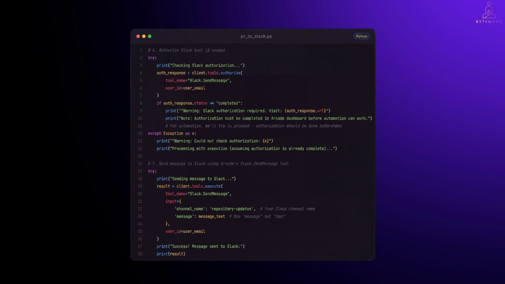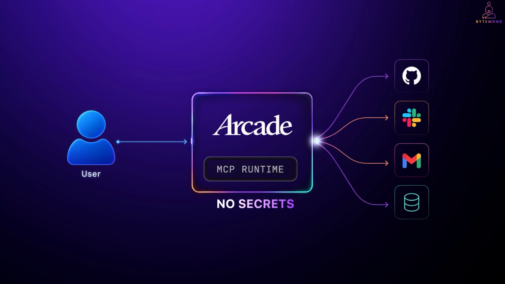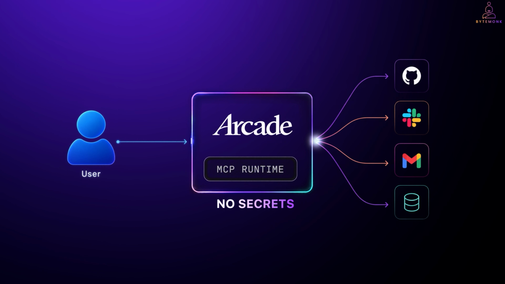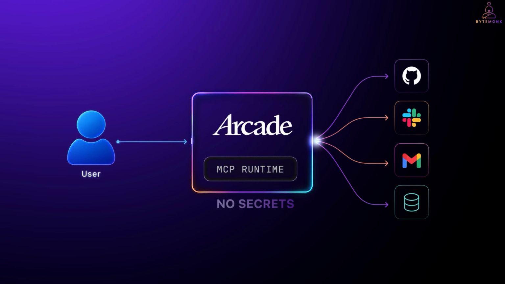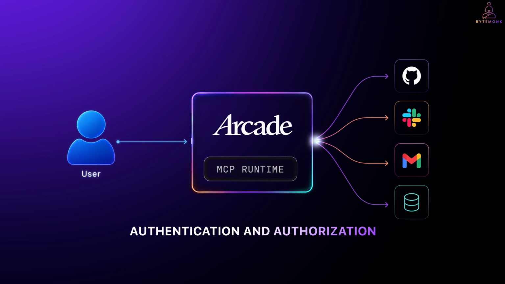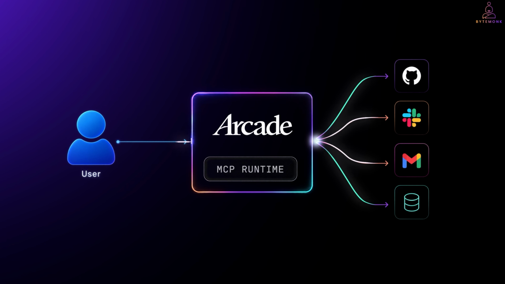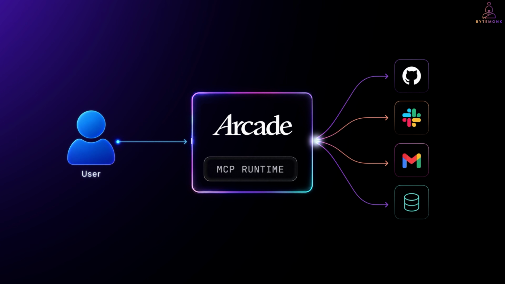Stepping back, here is the shape. Each person authorizes their own accounts once. The MCP server holds no secrets. Arcade, the action runtime where the MCP server is running, checks permissions and handles authentication and authorization. If the user grants consent, Arcade will inject the token into the MCP server code at runtime. The tool runs and the result goes back to the caller. Every call goes through one layer, so every action has an owner and a record you can read afterwards.